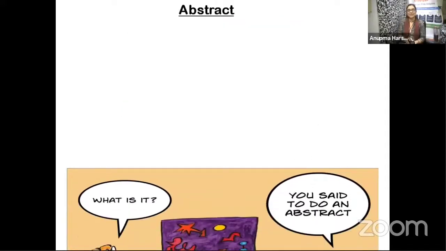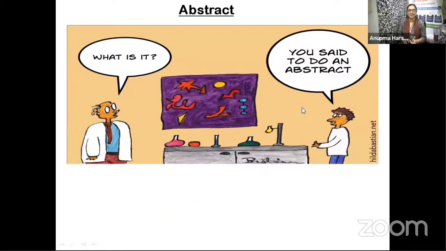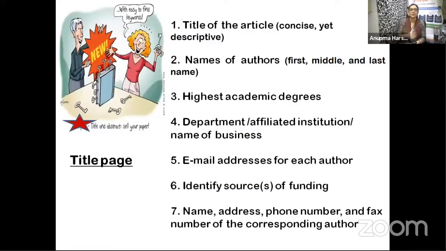What is an abstract? I wanted you to see this painting to understand this is what your research mentor says, and this is what you end up doing. The picture says it all. That is how the abstract looks. But the title page will actually have the title of the article, the names of the authors, their highest academic degrees, their affiliation, their contact details, their source of funding, and the information of the corresponding author.